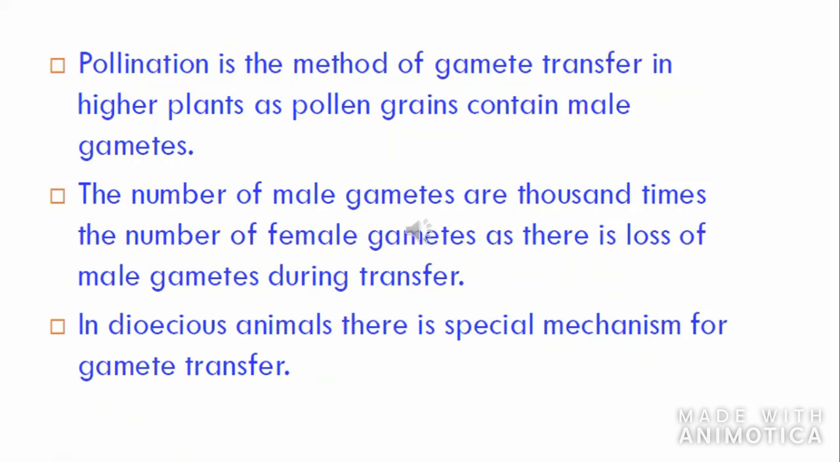In higher plants, pollination is a method of gamete transfer. In lower classes, we have learned about pollination, isn't it? Pollination is a transfer of pollen grains from anther to stigma. And there are pollinating agents like wind, water, animals and all to carry out the process of pollination. And always the number of male gametes produced will be more than the number of female gametes produced because there is a chance of loss of male gametes during the gamete transfer.